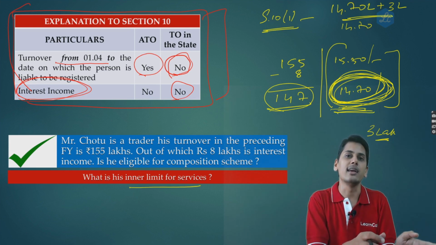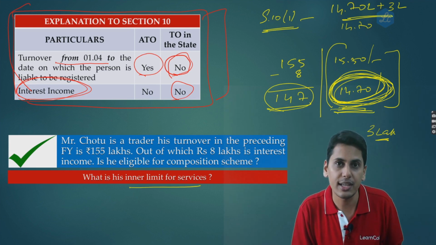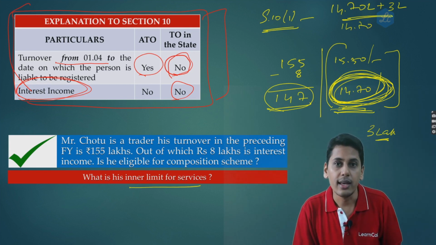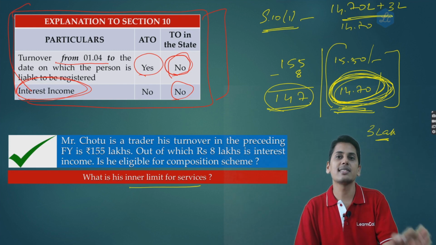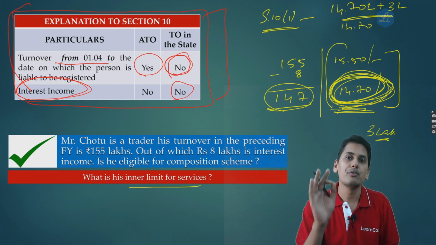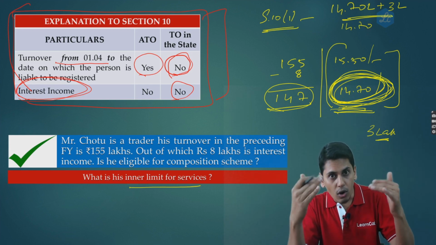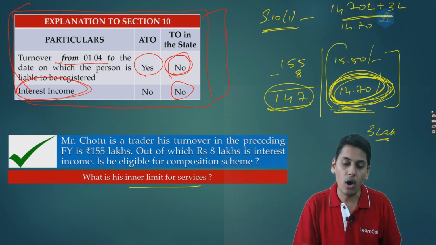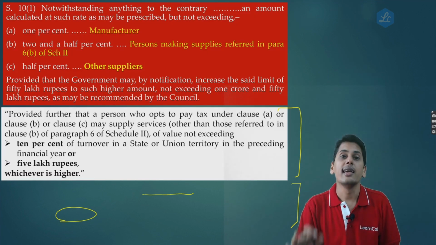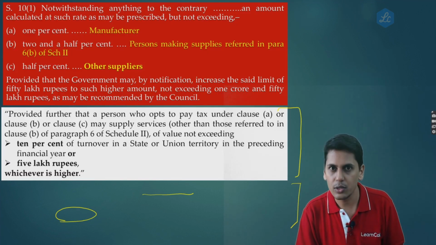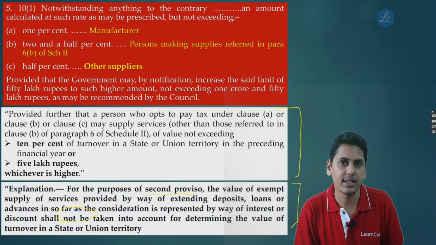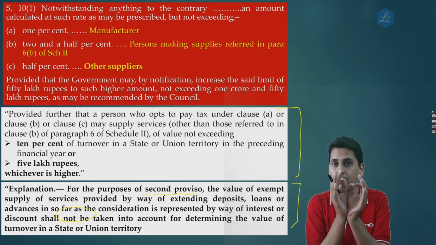This we have already seen in explanation 1 and explanation 2 to section 10. That is not the question. The question is, what is my inner threshold? Is my inner threshold 14.70 lakhs plus interest income, or is my inner threshold only 14.70 lakhs which already includes the interest income? Altogether it is only 14.70 lakhs. Friends, this situation is not addressed by the explanation which is given to section 10 subsection 1. I am sure you don't have any confusion.